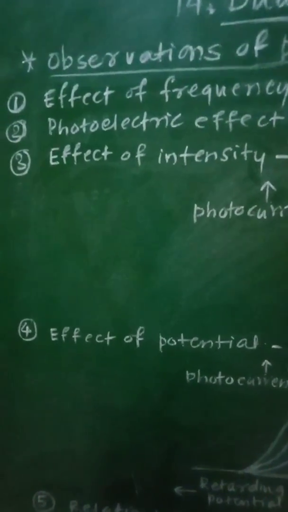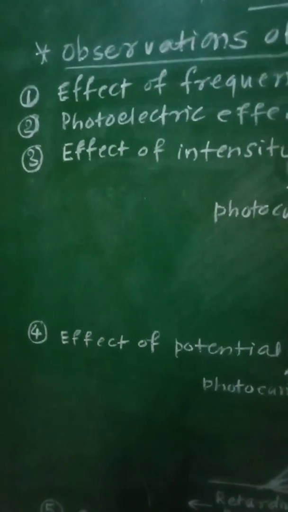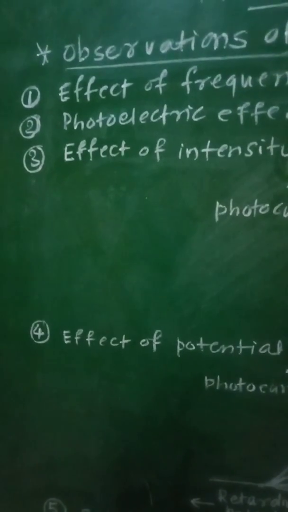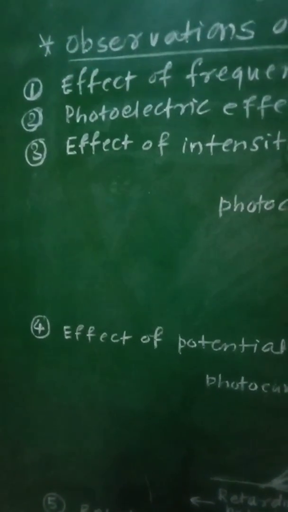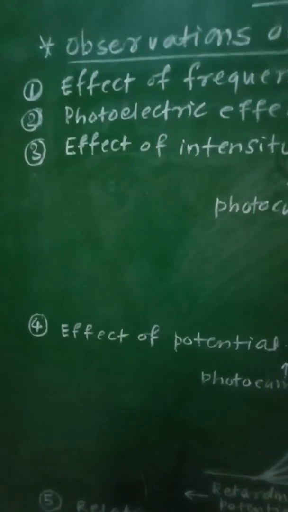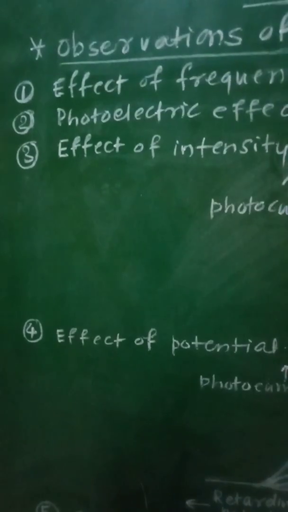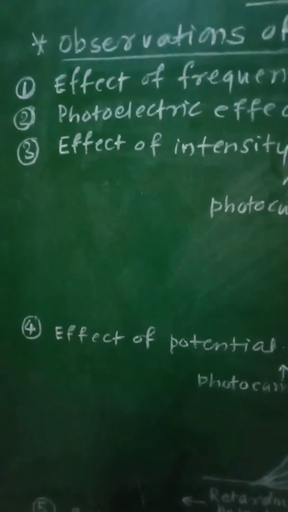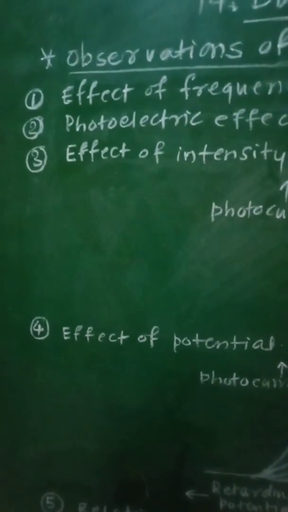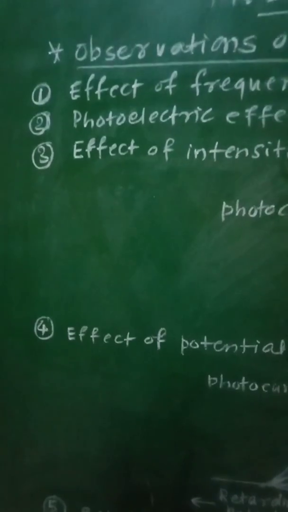So only while the emitter is shone with radiation will photoelectrons be emitted and photocurrent be set up, and as soon as the radiation stops, the current also stops.